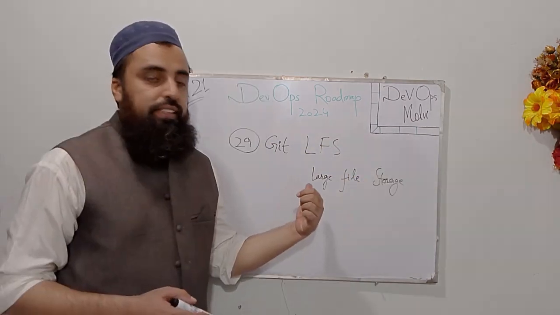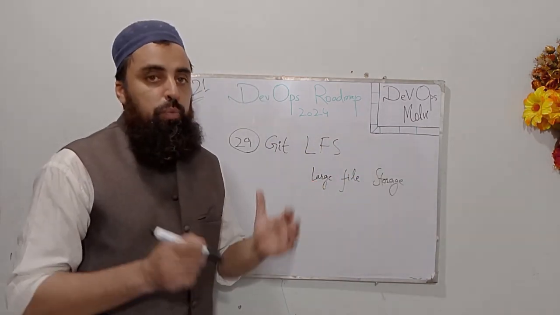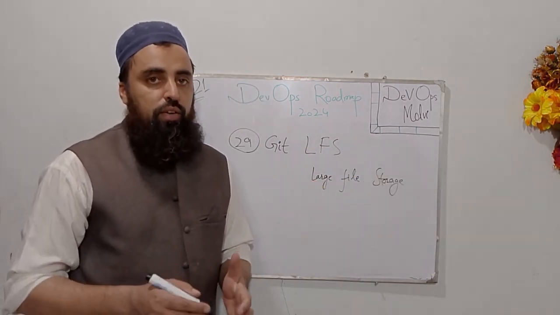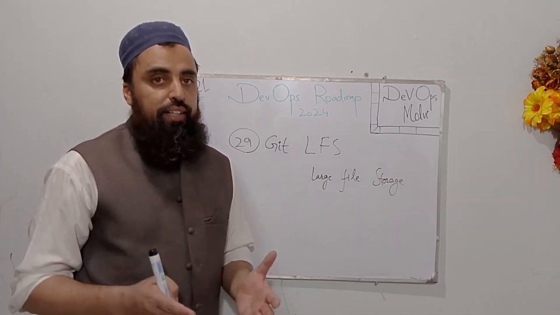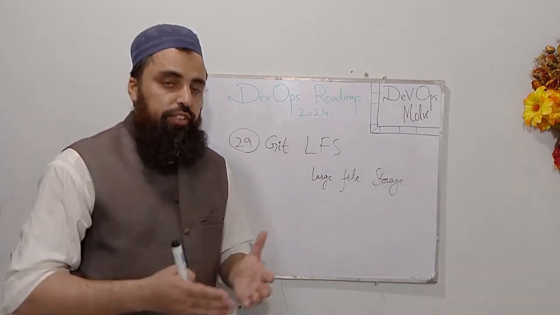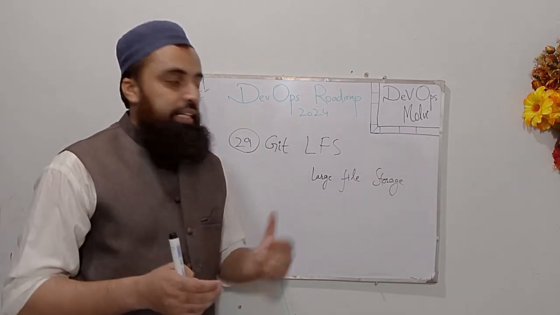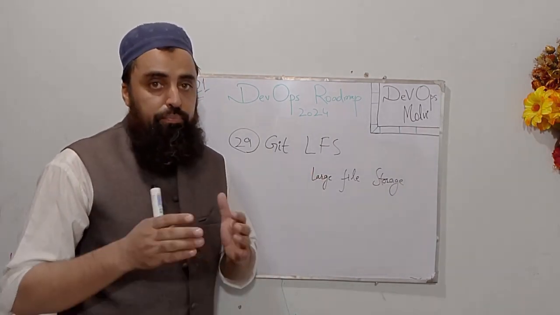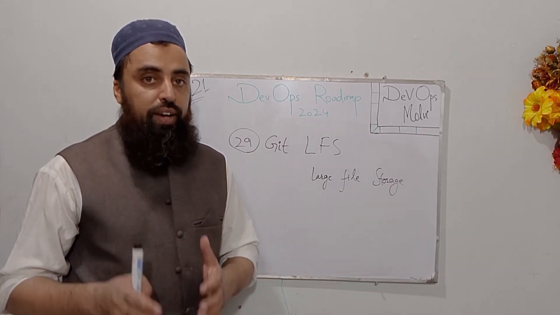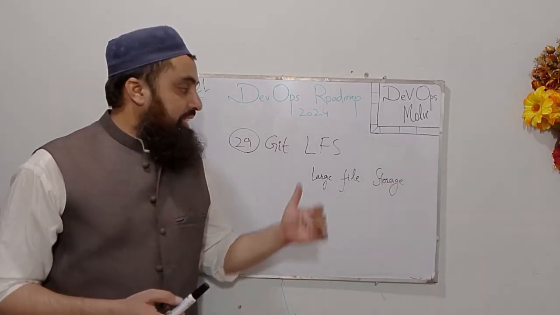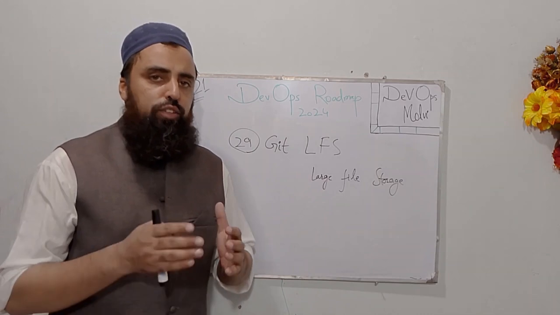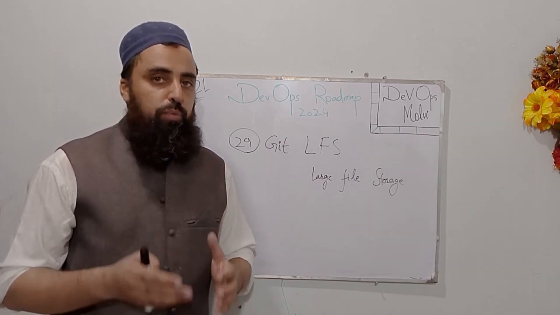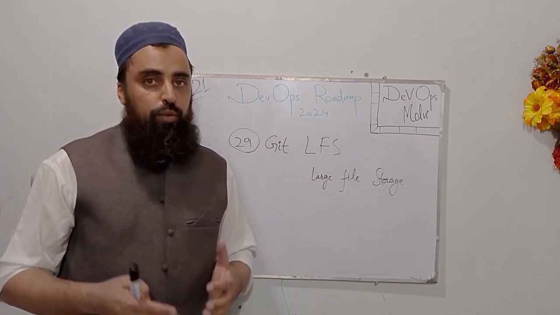The second last term is Git LFS, large file storage. So Git LFS is actually a utility to manage large files. For instance, in our code, we can have large video files, audio files, or large data sets. So Git LFS actually manages all those large files separately. So we can say that Git LFS is a Git extension that is designed to manage the large files in our code base.